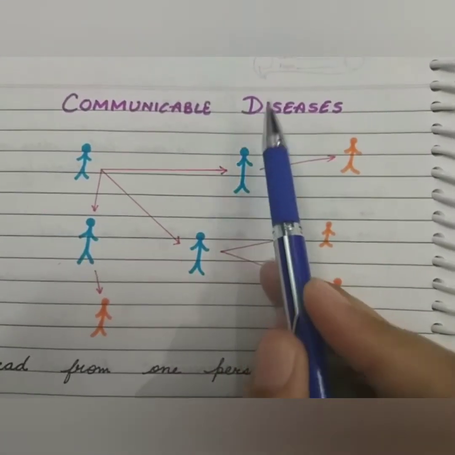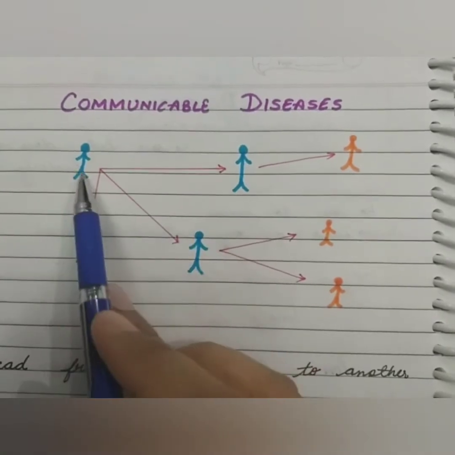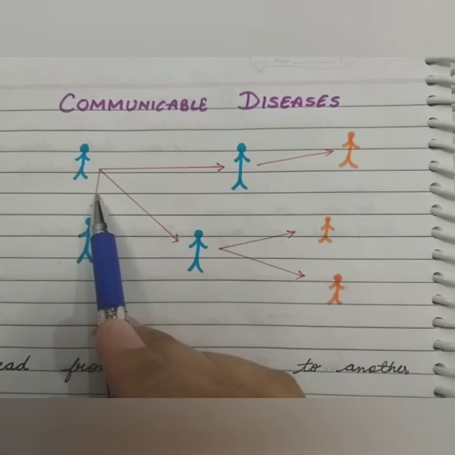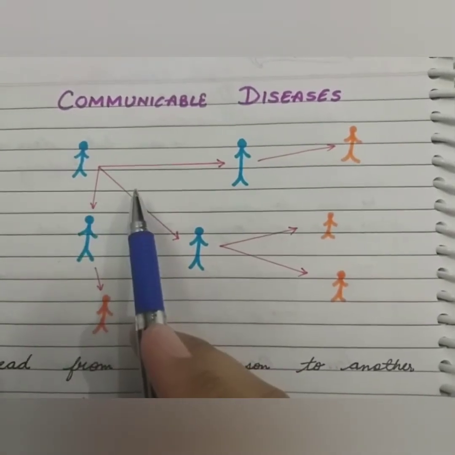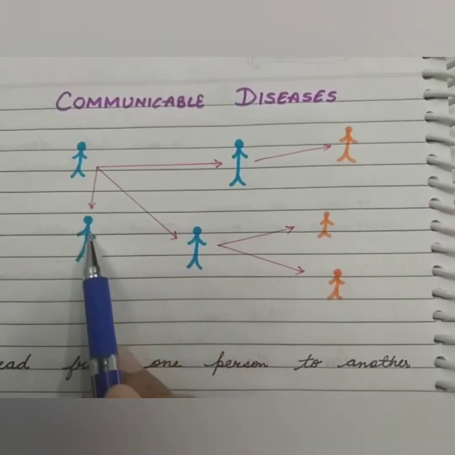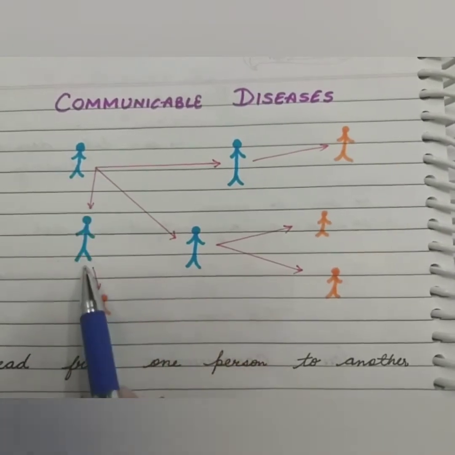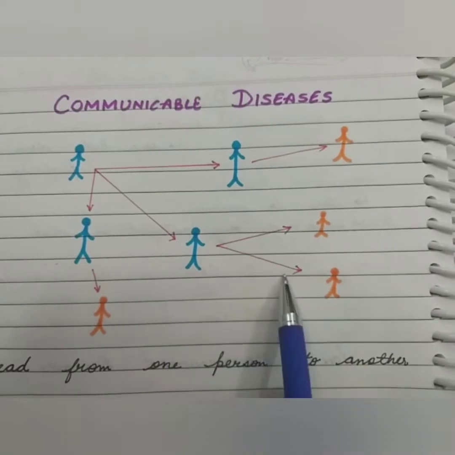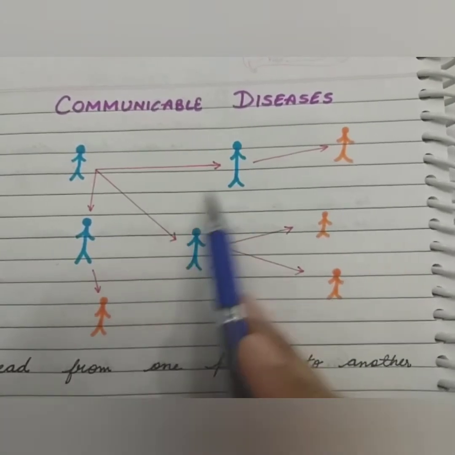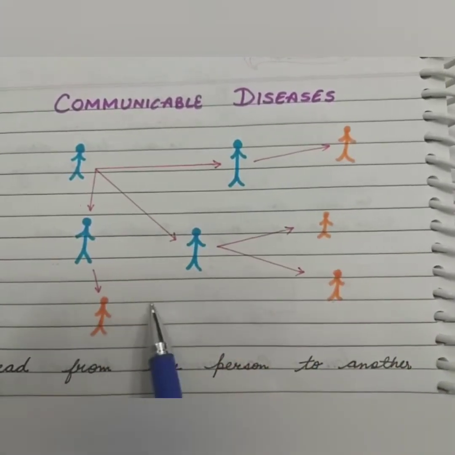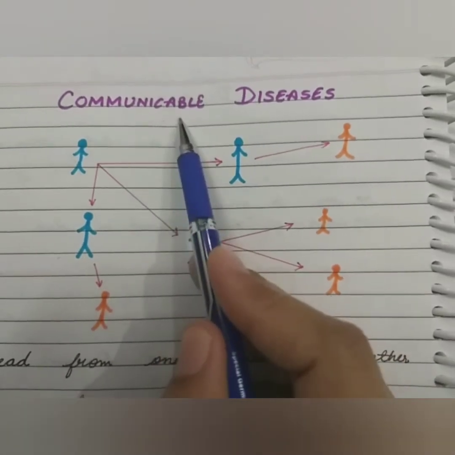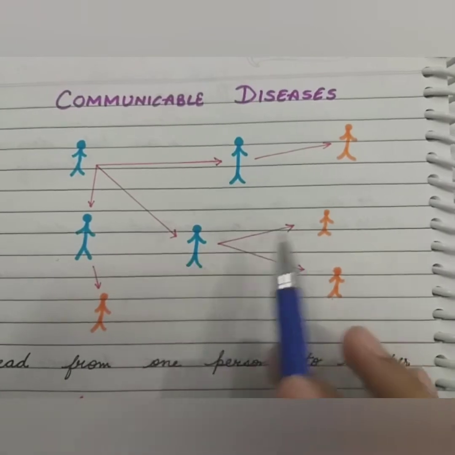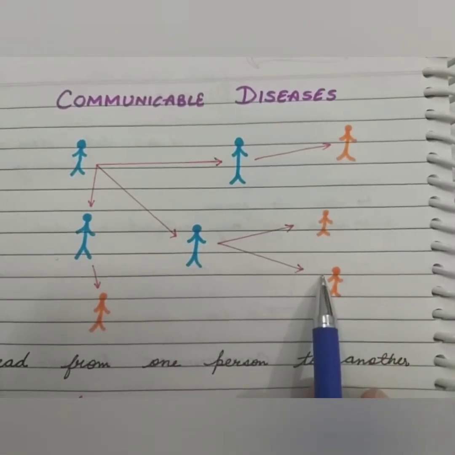Communicable disease means the disease that can spread from one person to another person. Like COVID-19, that is caused because of coronavirus, can spread from a sick person to a healthy person, and then again from that person to another healthy person. So in this way they form a chain. So this is communicable disease, the disease that can spread from one person to another person.